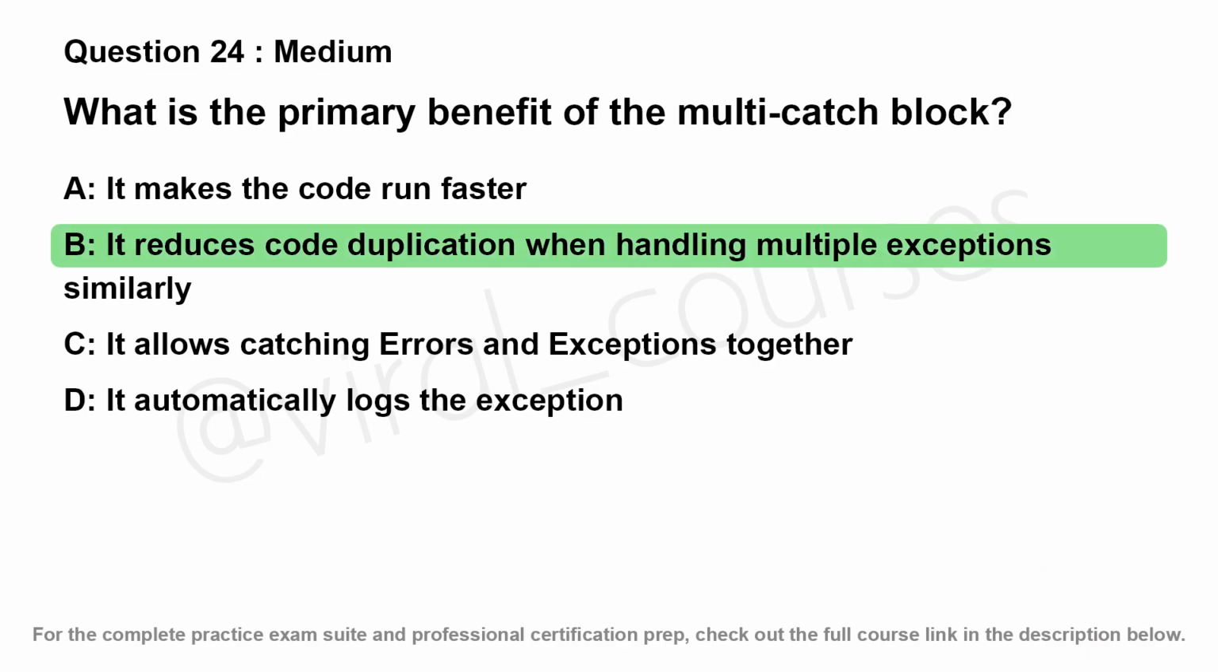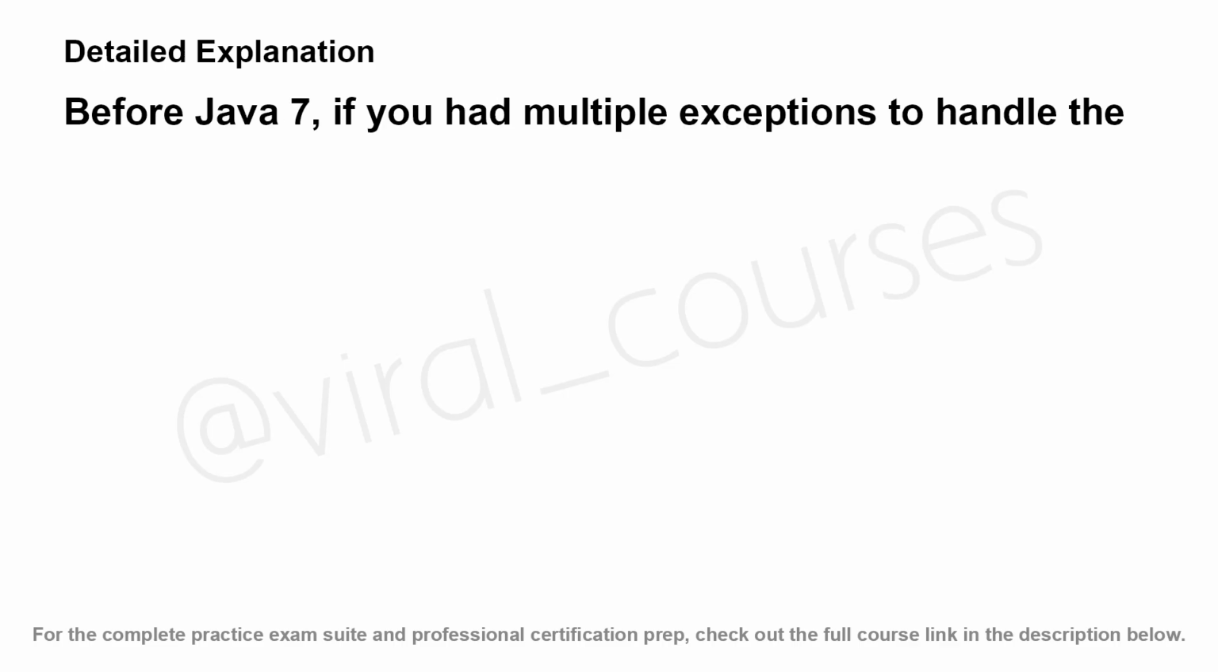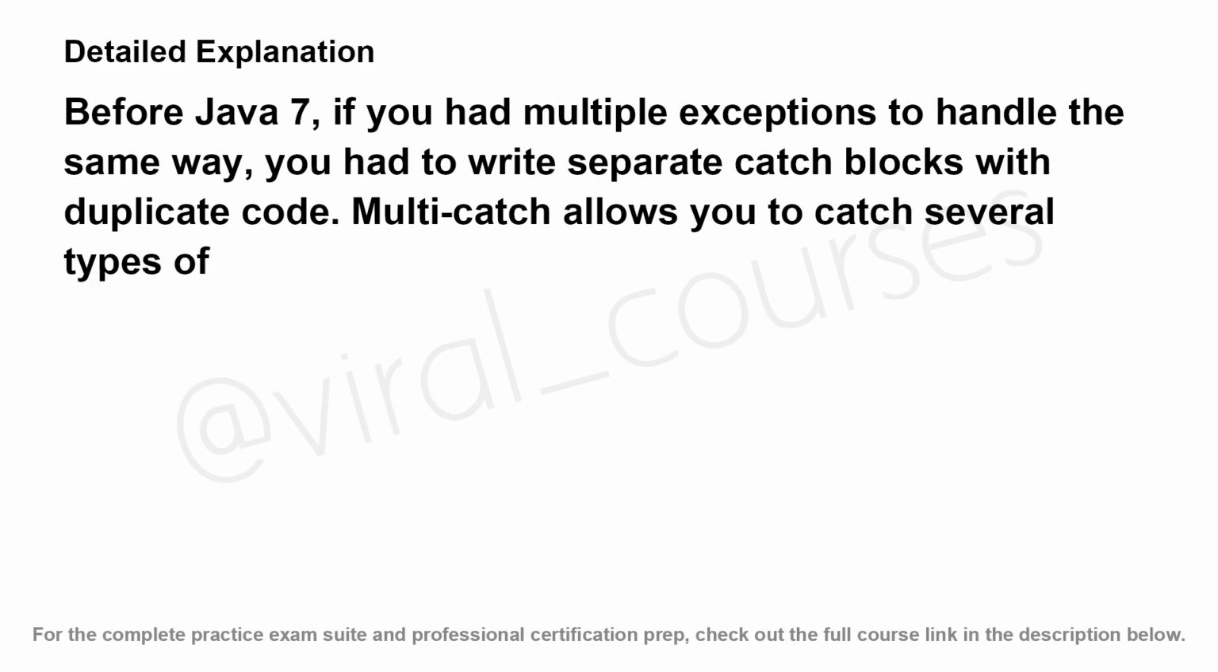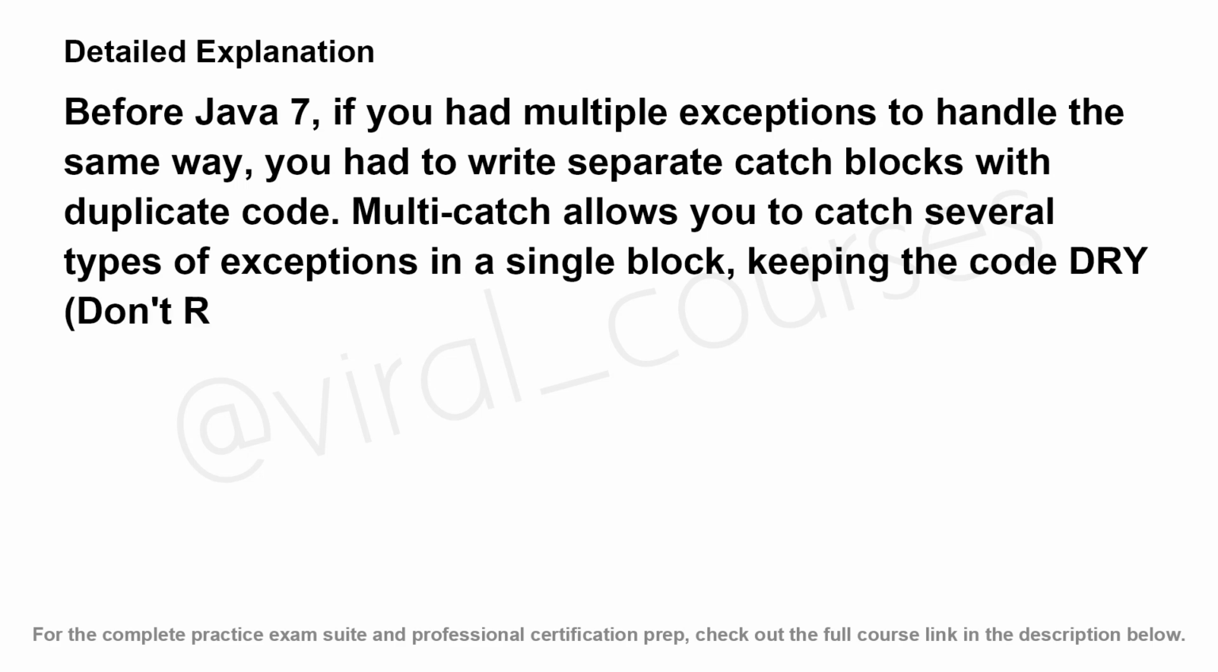The correct answer is B. Before Java 7, if you had multiple exceptions to handle the same way, you had to write separate catch blocks with duplicate code. Multi-catch allows you to catch several types of exceptions in a single block, keeping the code DRY, don't repeat yourself, and cleaner.